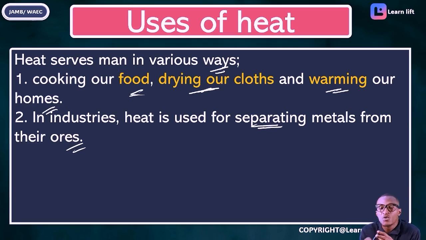When you want to separate metal from its ore, we use heat. You might have seen that when a metal is subjected to high heat, the metal will melt. So that's a way of extracting metals from their ores. In industries, heat is used for extracting metals from their ores.